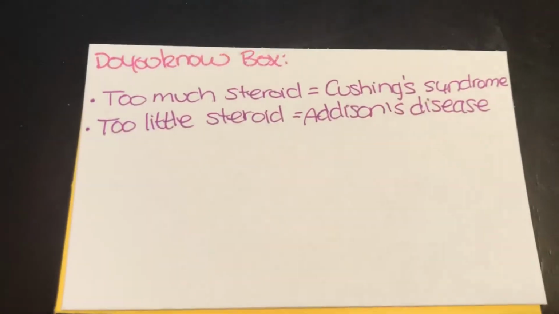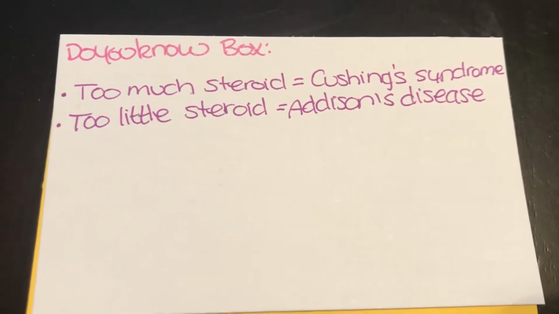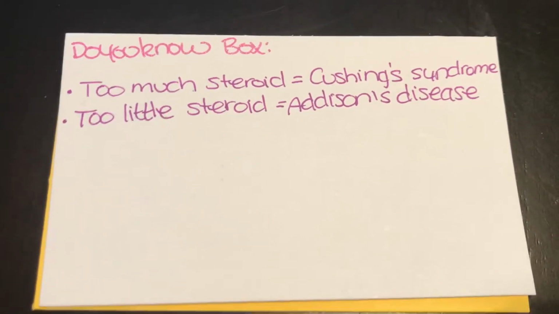So in your Do You Know box, it says that too much steroid can cause Cushing's syndrome and too little steroid can cause Addison's disease.